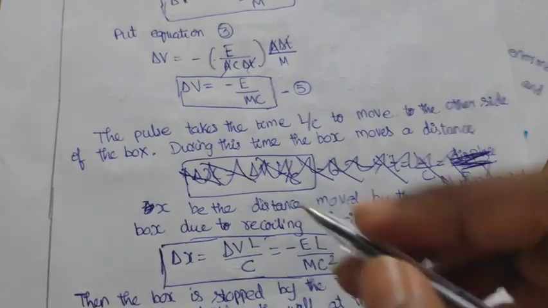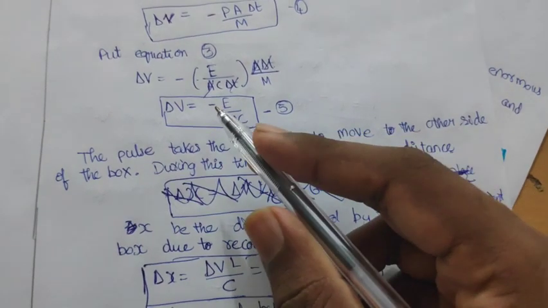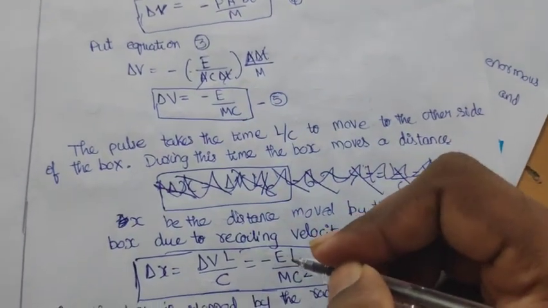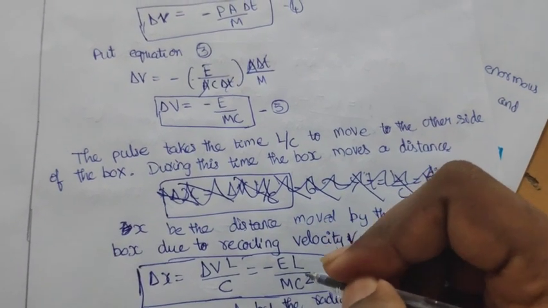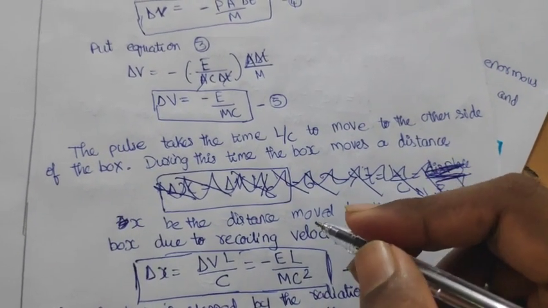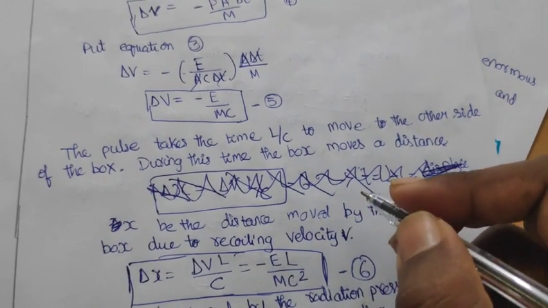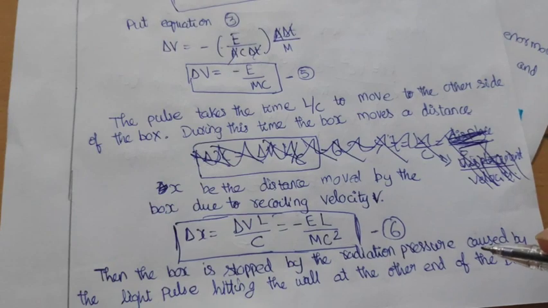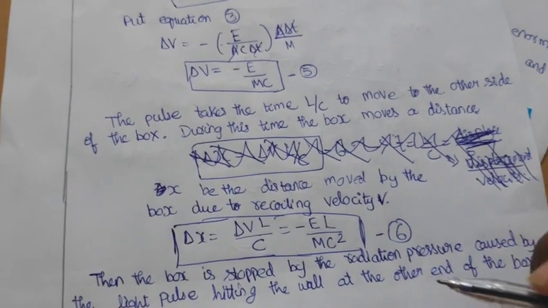Putting the value of recoiling velocity, del v equal to minus E by M c, into L by c, we get del x equal to minus E L divided by M c square. Then the box is stopped by the radiation pressure caused by the light pulse hitting the wall at the other end of the box.